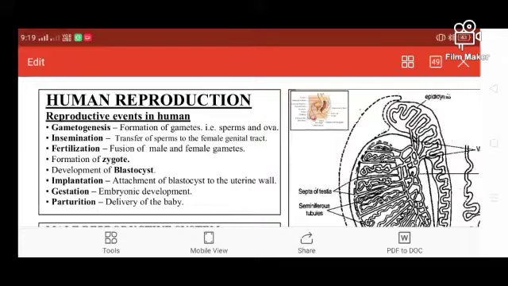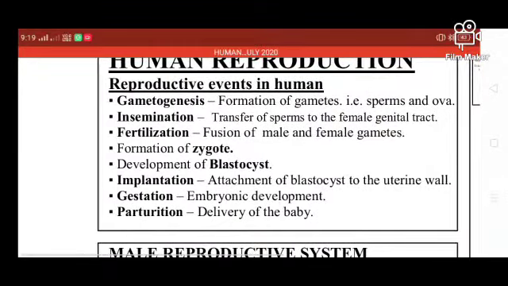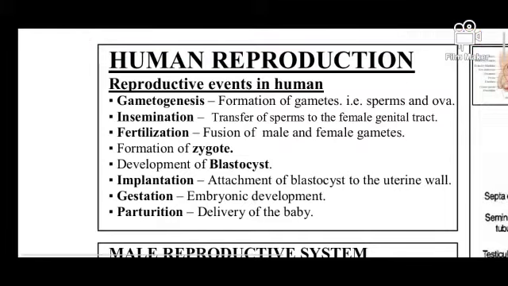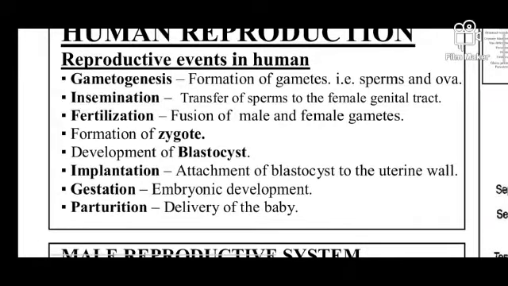So let's start. Human reproduction. Reproductive events in humans. What are the reproductive events found in the human body? The first one is gametogenesis. What is gametogenesis? The formation of gametes, that is the sperm and ova, is known as gametogenesis. Very, very important. And insemination. What is insemination? This is the transfer of sperm to the female genital tract, known as insemination.